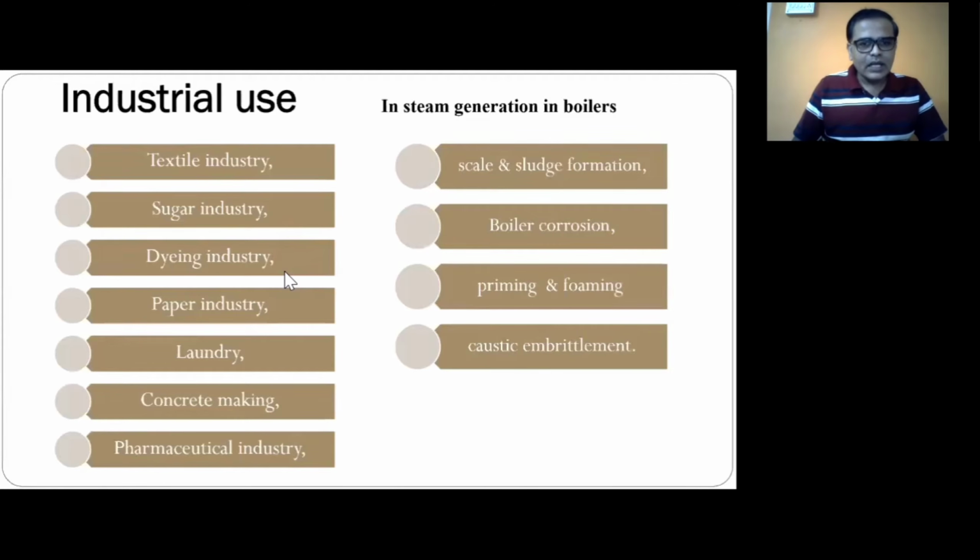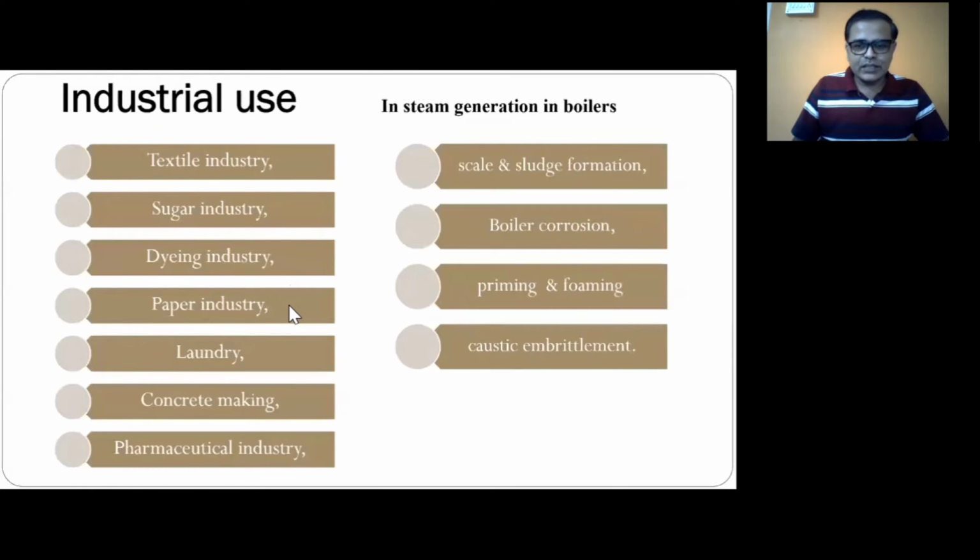Then in the dyeing industry, as we know, various types of dyes are used on clothes and for various applications. So in the dyeing industry, if such hardness-causing salts are present, that will be very harmful. Magnesium, calcium and iron from hard water react with the dye and may damage the costly dyes, and sometimes faulty shades or spots may appear on the dyed clothes, or dyed material.